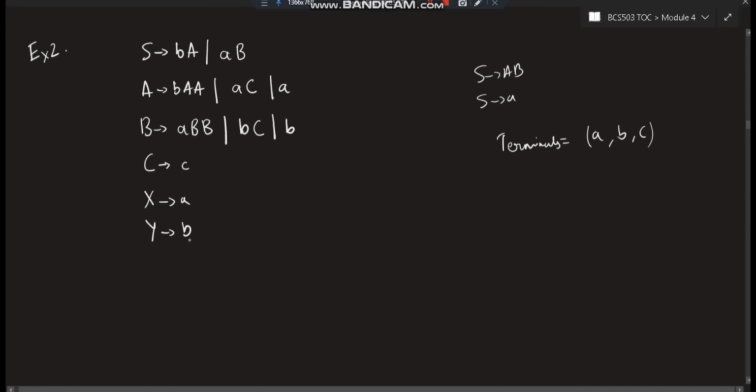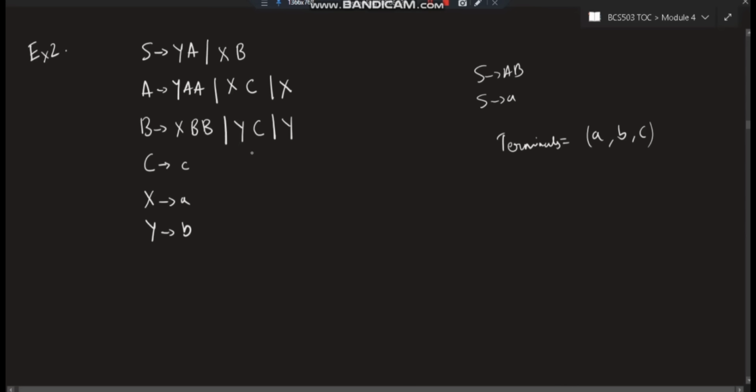Now wherever I find A and B, I'll substitute with x and y. A is present here, I'll put it as x. A is present here, I'll put it as x. A is present here, I'll put it as x. B is present here, I'll put it as y. A is present here, I'll put it as x, and B is present here, I'll put it as y. B and A are also present here: y, and here also it is y. Now I've converted it into the form of all non-terminals.